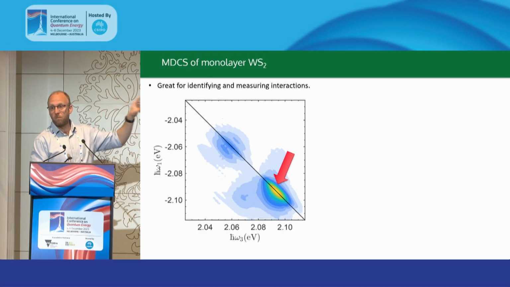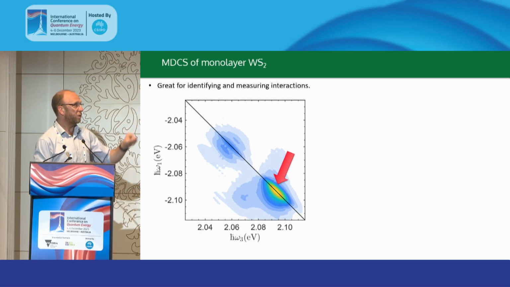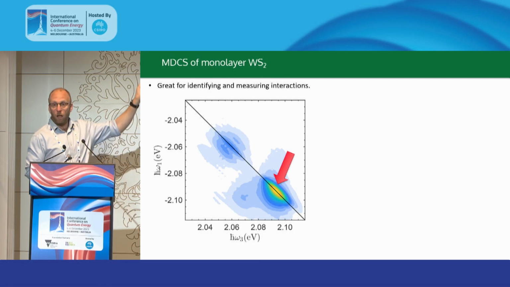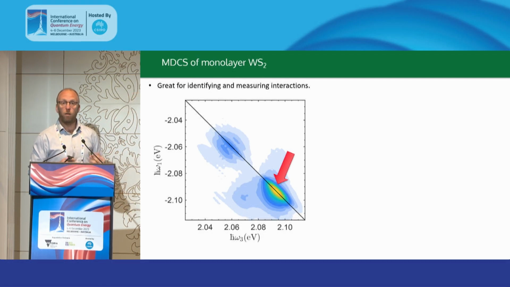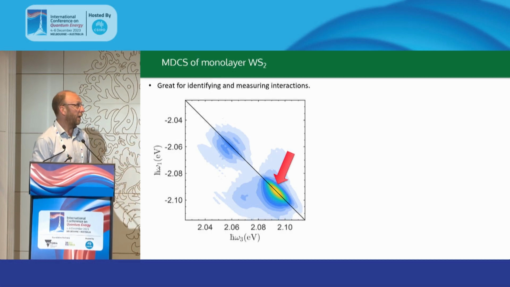The location of the peak in general tells us a whole lot of information, but also the shape of our peak tells us a whole lot. You can see this peak is elongated along the diagonal. That is a result of inhomogeneous broadening in our sample, but what we can get across the diagonal is our homogeneous line width. So even though in this sample we've got significant inhomogeneous broadening, we can still get our homogeneous line width, or in other words, our decoherence time.